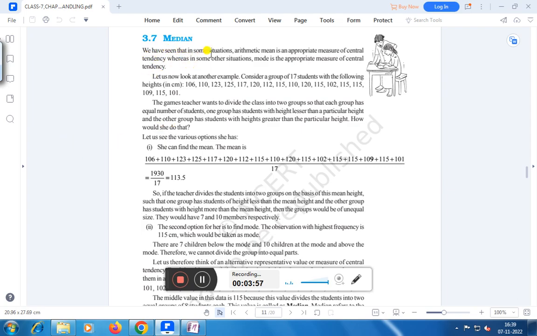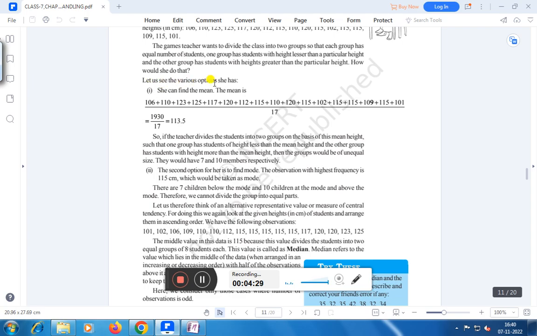We have seen that in some situations arithmetic mean is an appropriate measure of central tendency, whereas in some other situations mode is the appropriate measure of central tendency. Let us now look at another example. Consider a group of 17 students with the following heights like this. The games teacher wants to divide the class into two groups so that each group has equal number of students. One group has students with height lesser than a particular height and other group has students with heights greater than the particular height. How would she do that?